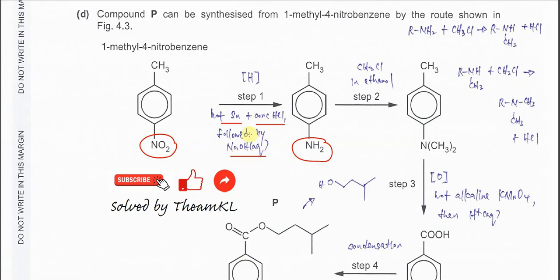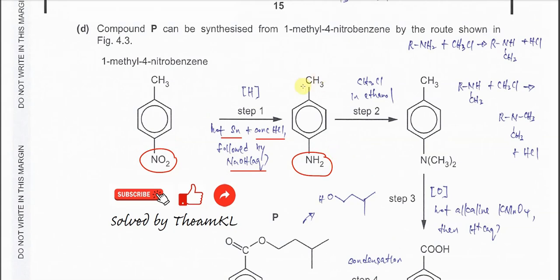So this is always the reducing agent used to reduce the nitrobenzene to the phenylamine. Okay, hot tin plus concentrated HCl followed by this. So then from this compound, the compound after step 1, to form this compound.